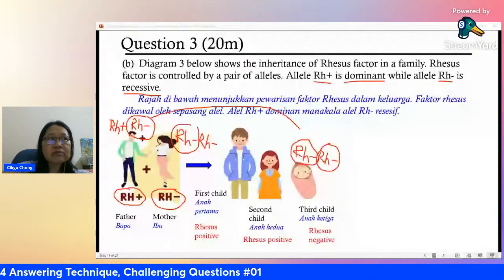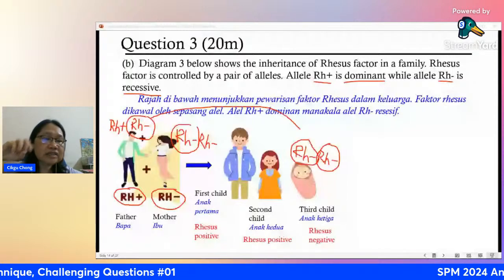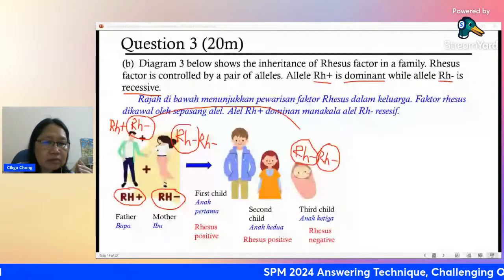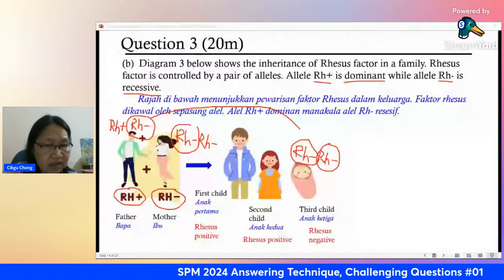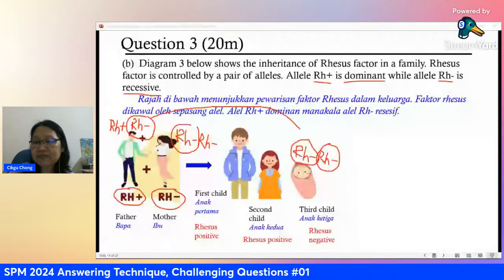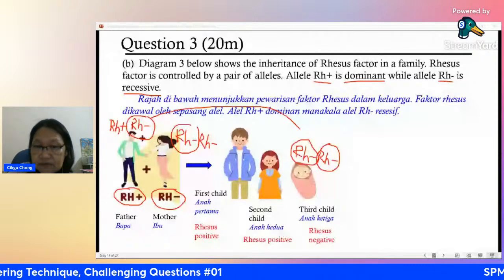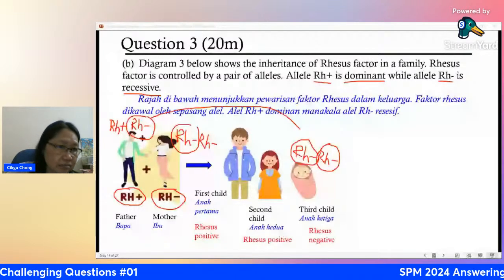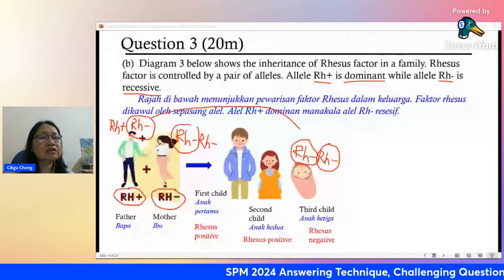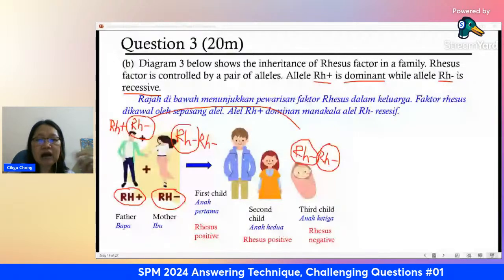You must get one from the father, get one from the mother. That's how you can make a baby. So if this is positive, that means this baby must definitely, because positive is dominant, this baby is definitely positive. Okay, but because the baby here is negative, that means the father must carry one negative allele there, the recessive allele. Okay, how to draw?